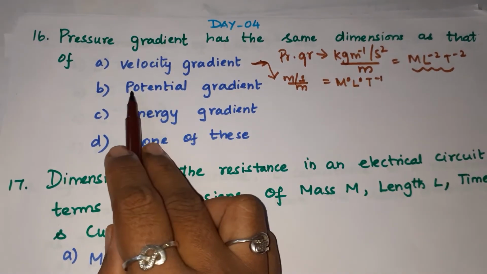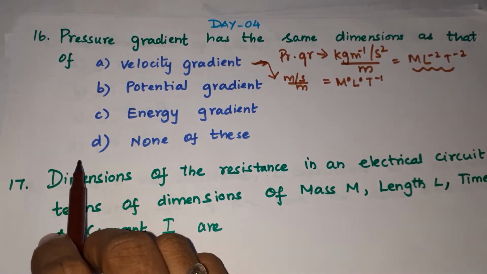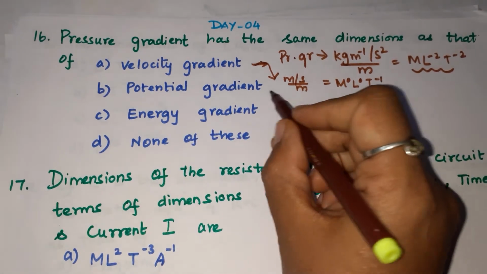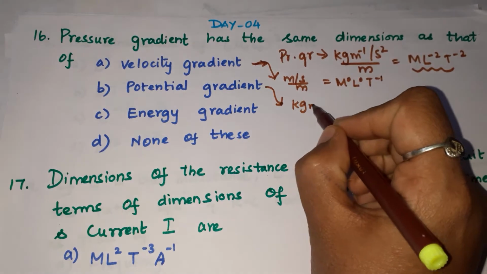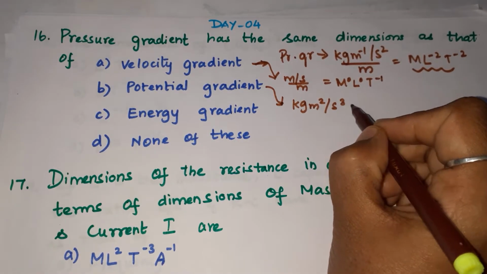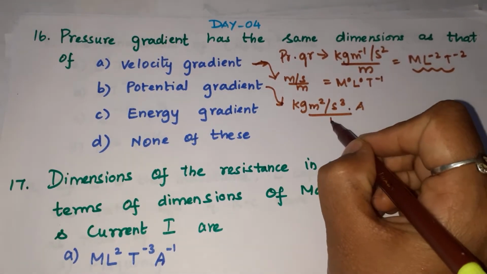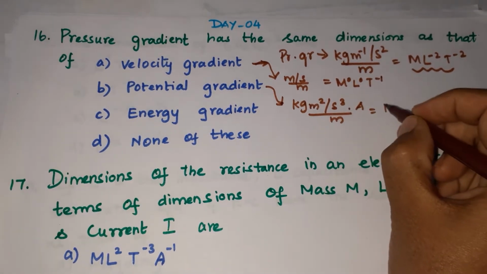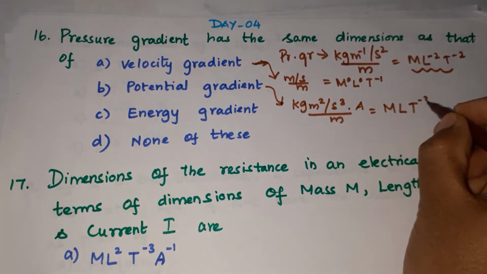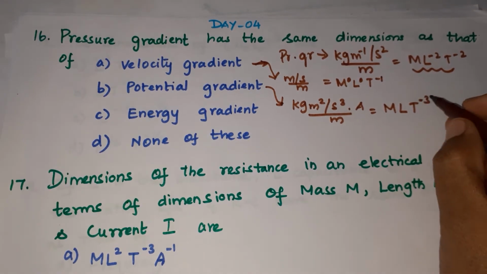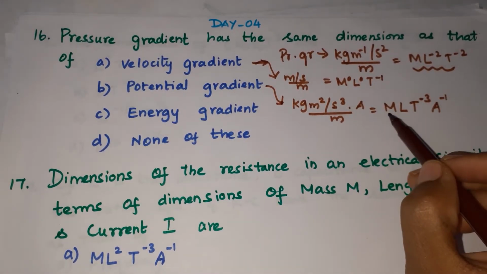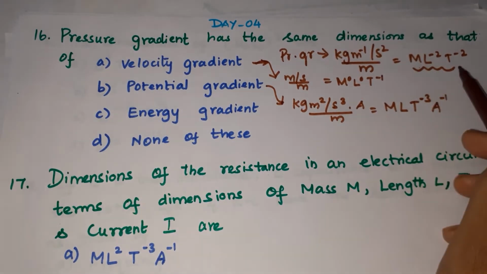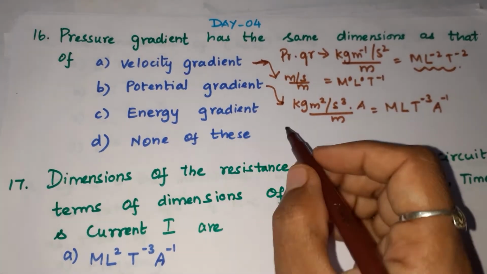So we'll check the potential gradient. In the case of potential gradient, that is kg meter square per second cube per ampere, by meter. So this is nothing but mass, length to the power 1, time to the power minus 3, ampere to the power minus 1, taking it by ampere. So this is also not equal to the pressure gradient. Just check the last one.